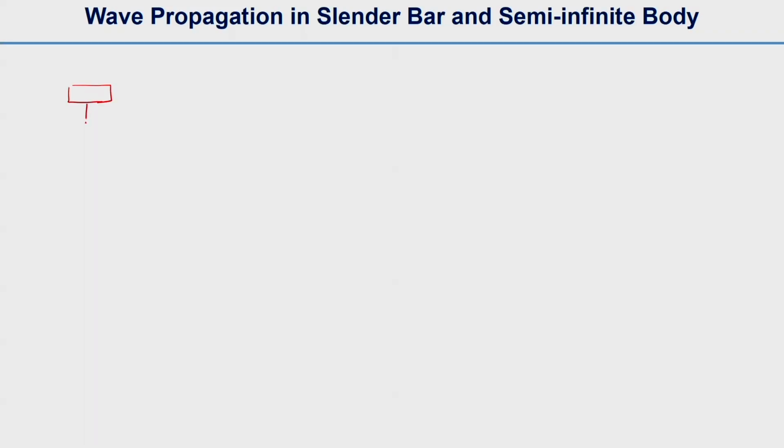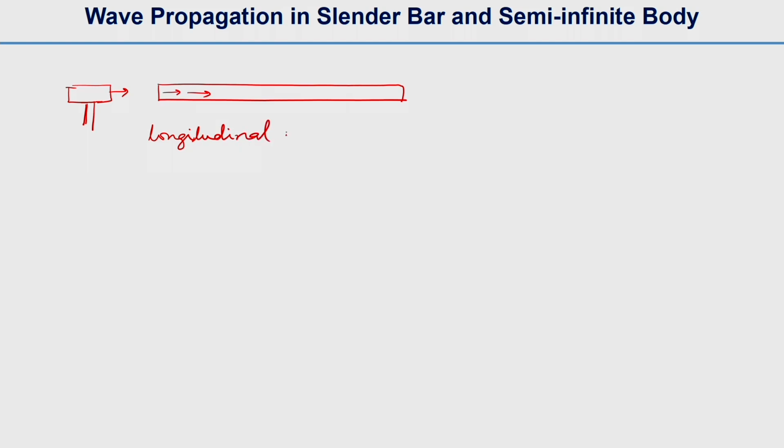As we have already discussed, if you take a hammer and hit a long thin bar, you will see a longitudinal wave. But if you take a semi-infinite body, what will happen?